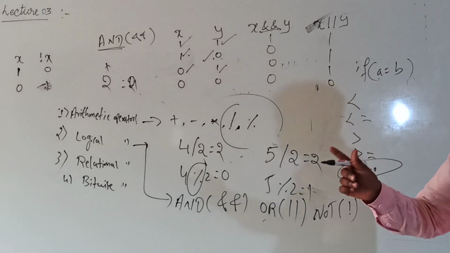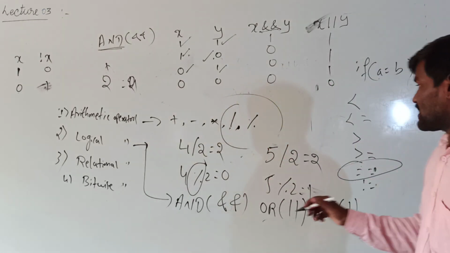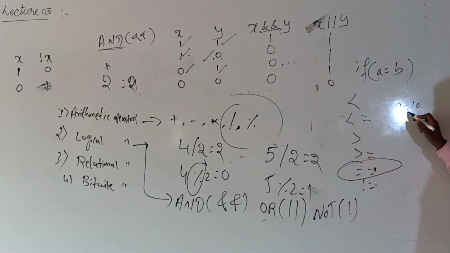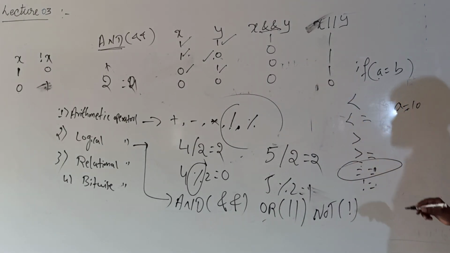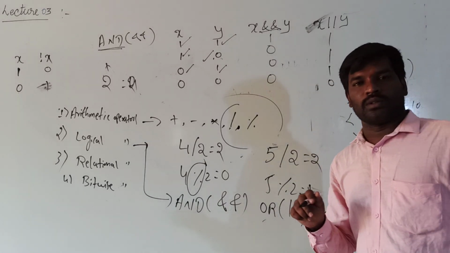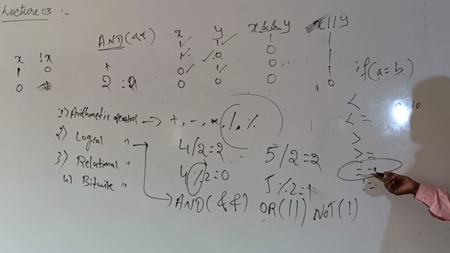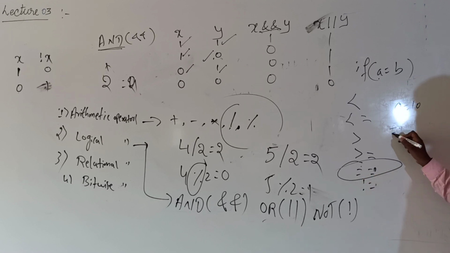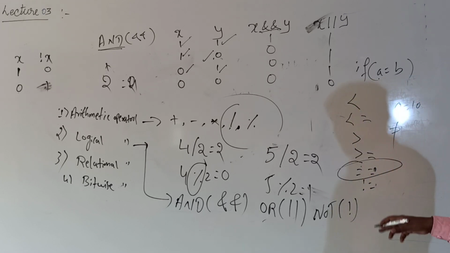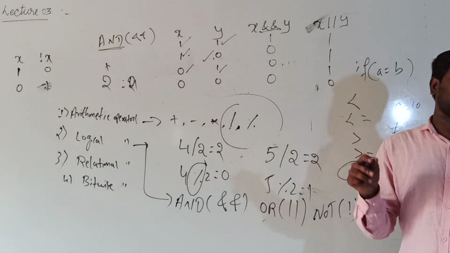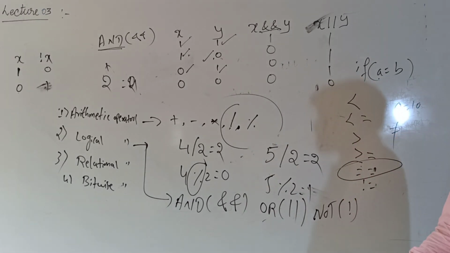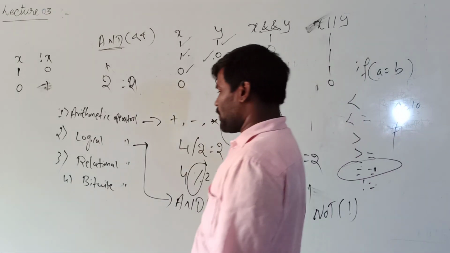Single equal to is only for storage. For example, a is equal to 10. For storing the value, you have to use the single equal to. Here double equal to indicates comparison, so for comparison purposes we have to use the double equal to. And there is no symbol of not equal to on the keyboard, so that's why you use the exclamation mark and equal to. So these 6 are the relational operators.